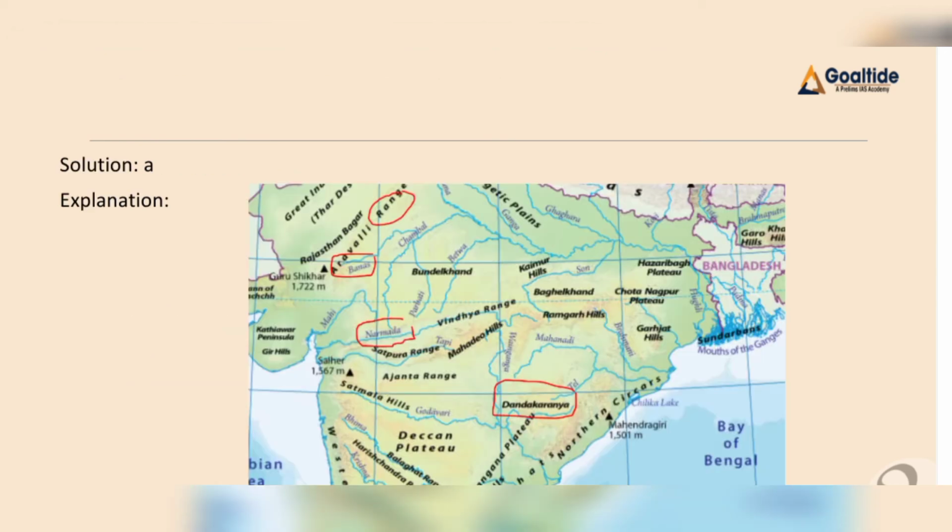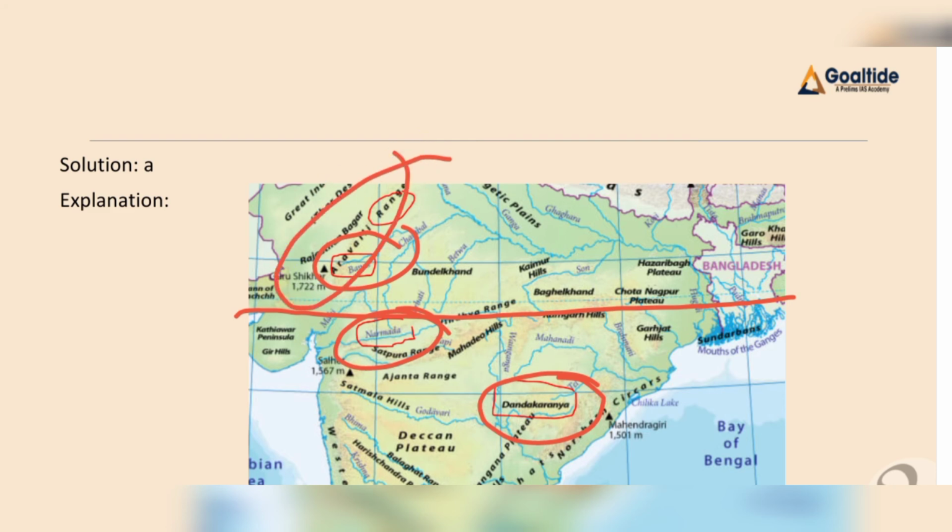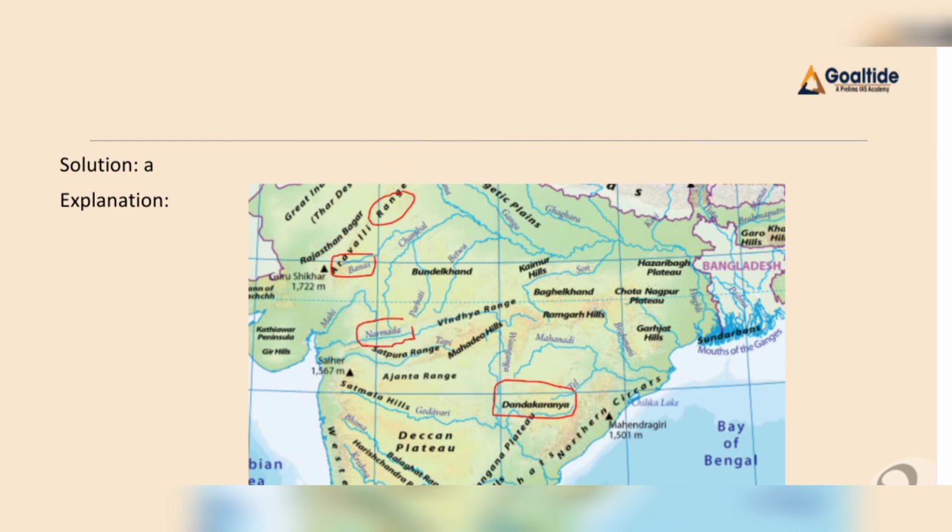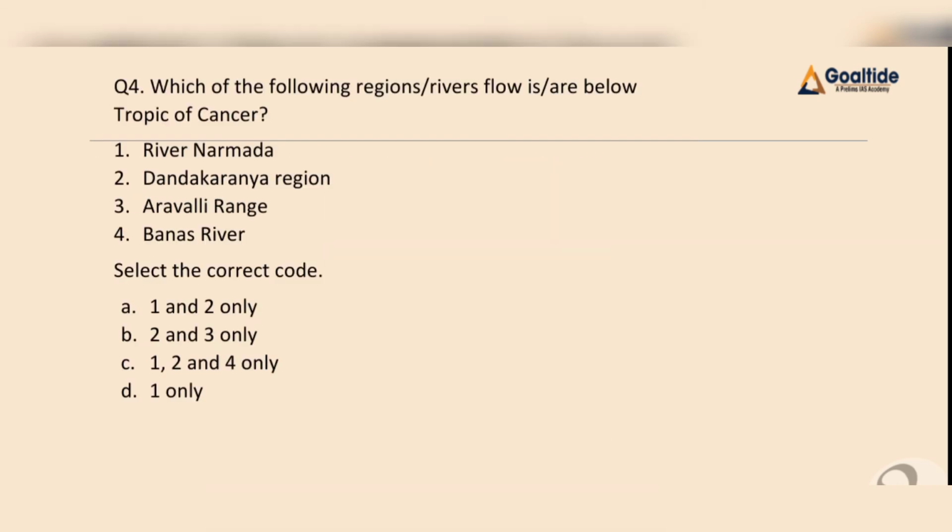Now here, as we can see on the map, the Tropic of Cancer passes through this state. From the map we can say that the Banas River is located above the Tropic of Cancer, whereas the Narmada River and Dandakaranya region are located below the Tropic of Cancer. Here we have the Aravalli range, which is also above the Tropic of Cancer. Hence our final answer for this question will be A, that is 1 and 2 only, because the River Narmada and Dandakaranya region are below the Tropic of Cancer, whereas the Aravalli range and the Banas River are located above the Tropic of Cancer.